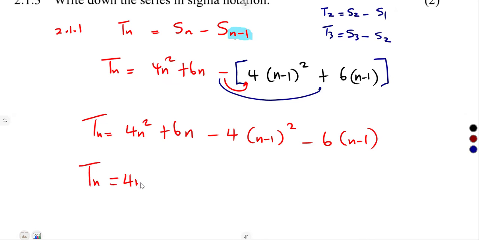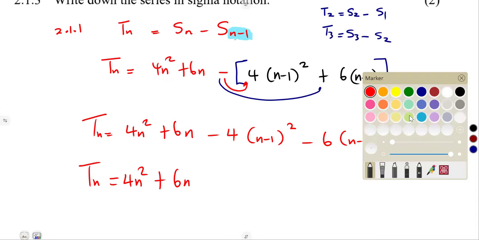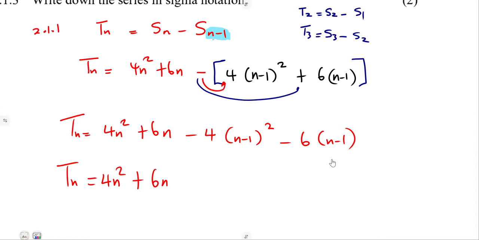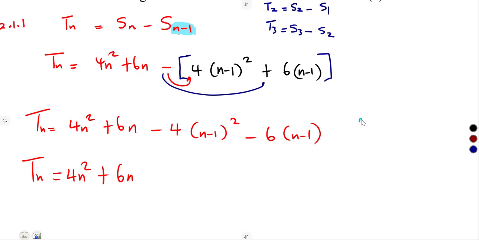That was going to be 4n squared plus 6n. Here, there is a bracket that we must consider, n minus 1 squared. We're not supposed to worry about it because we understand that a minus b squared is equal to a squared minus 2ab plus b squared. First term squared, minus 2 times first and last terms, plus the last term squared.